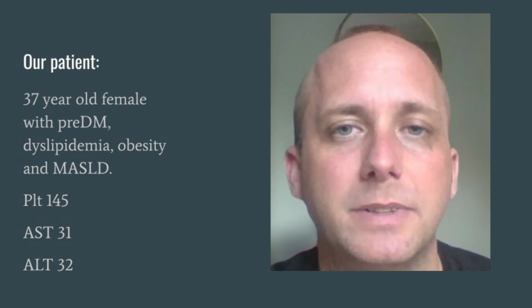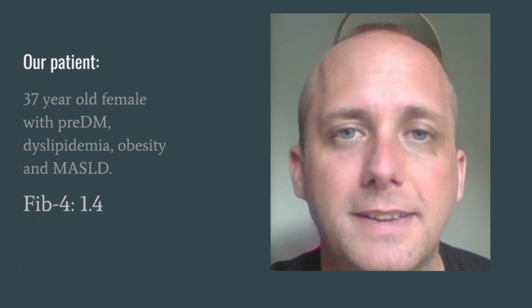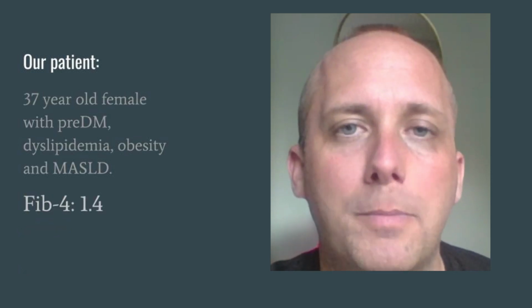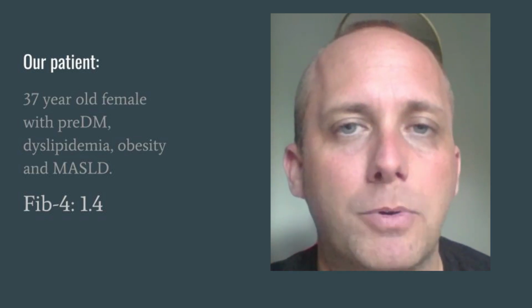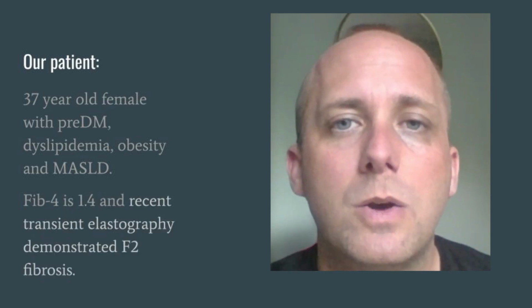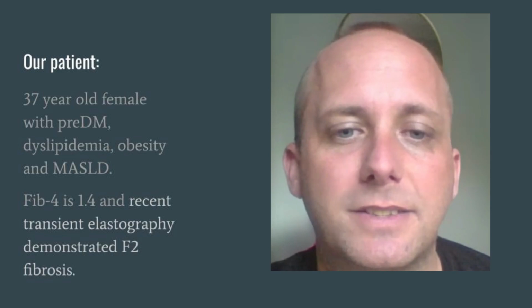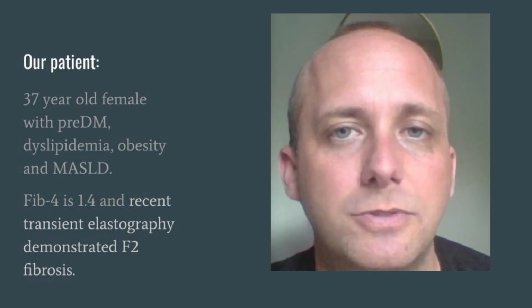We get those because it's really important to calculate the FIB4, not just monitoring transaminitis. When we plug this into the calculator, we get a FIB4 of 1.4. Because it's over 1.3, this puts us in the indeterminate range, so it's really important to follow these patients closely because there's a chance they could develop advanced chronic liver disease. We appropriately send this patient for transient elastography, and the report comes back that she's got stage F2 fibrosis.